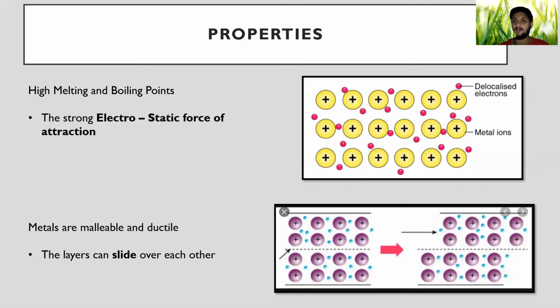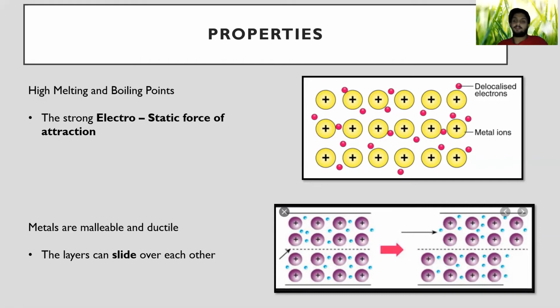So, to overcome this strong attraction force, we need a high amount of energy to melt them or even to boil them. So that's why they have high melting and boiling points. You can see in real life, if you want to try to melt metal, it takes a large amount of heat, right? You can't just, I don't know, go to the kitchen and melt a metal. You need high and large amounts of heat to do that. Okay, so think of it in a practical way.